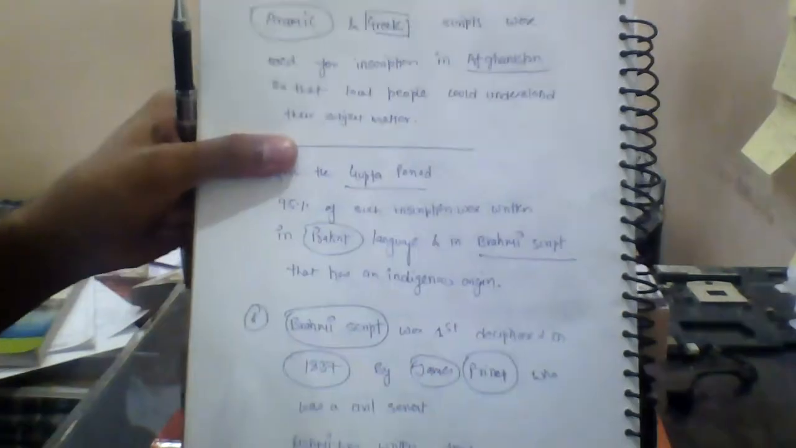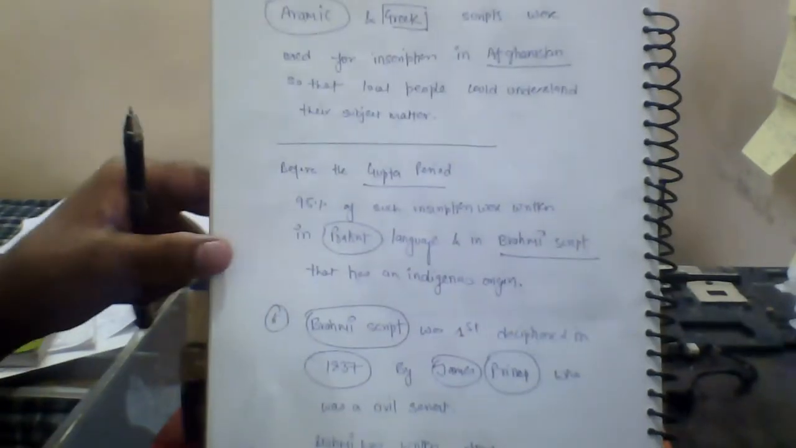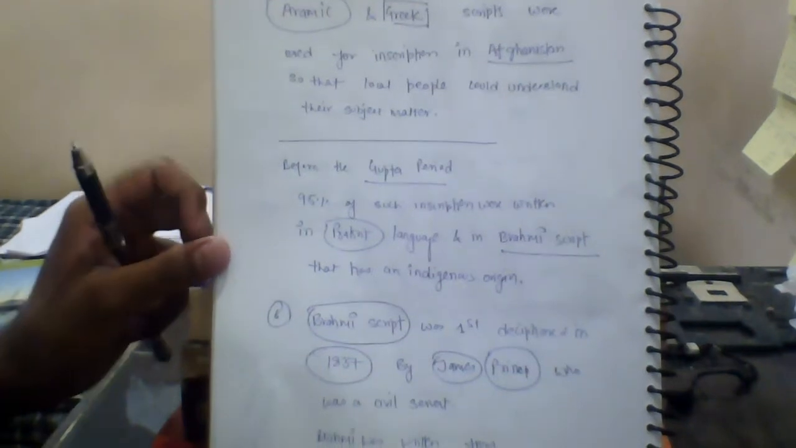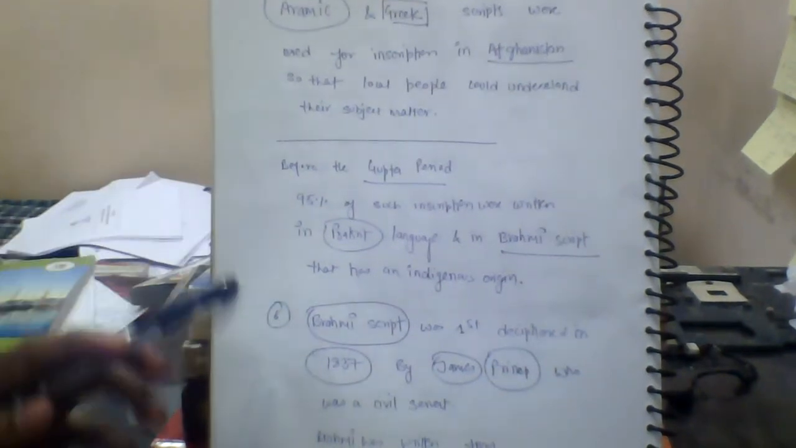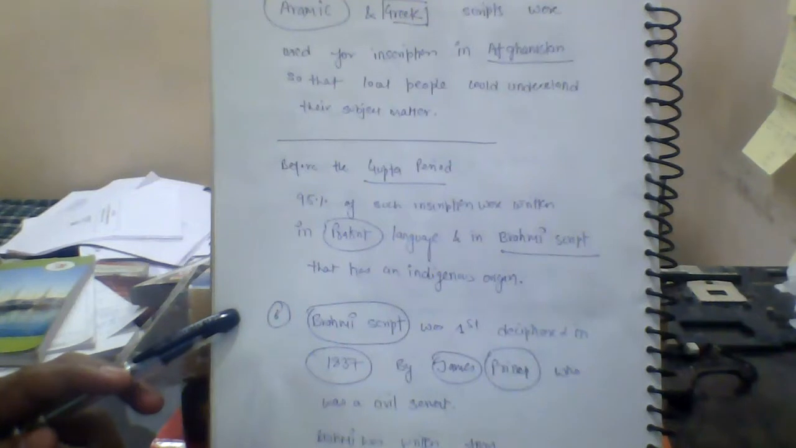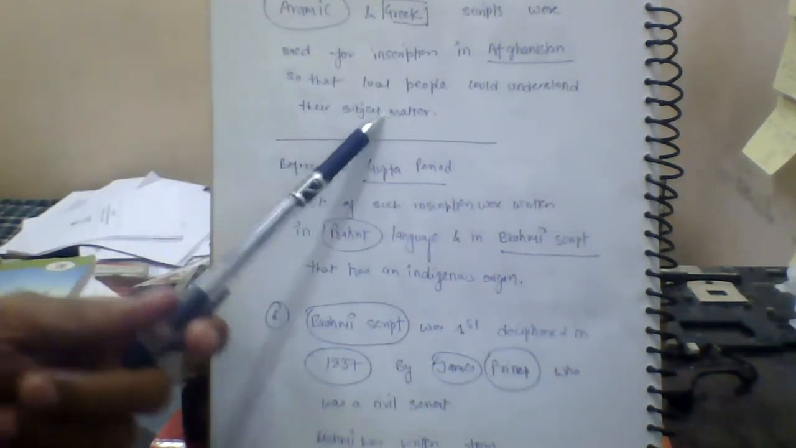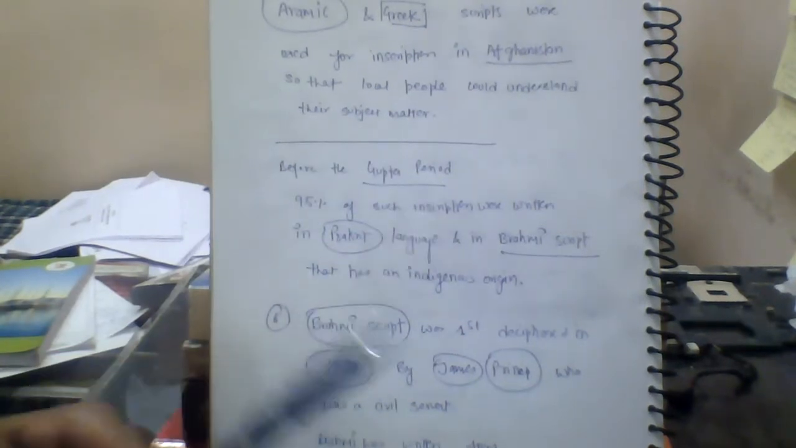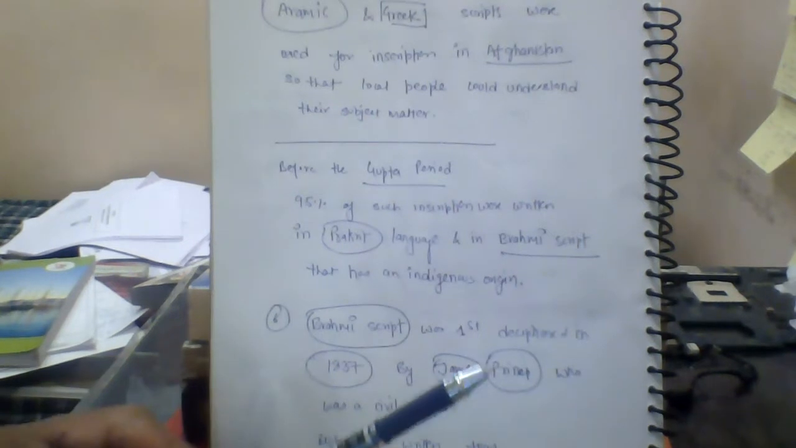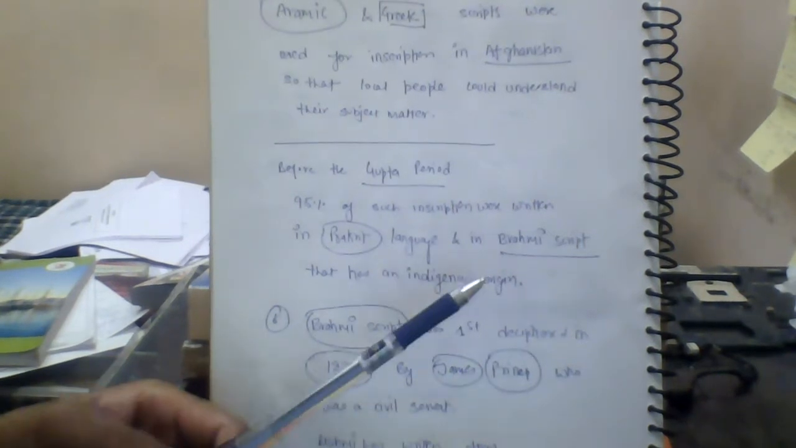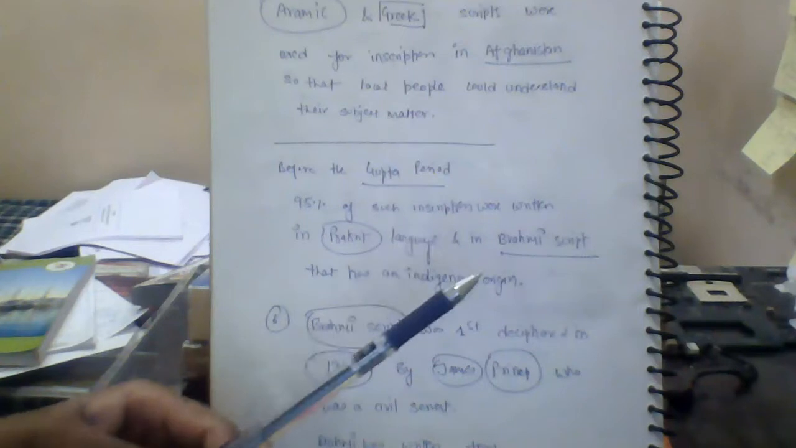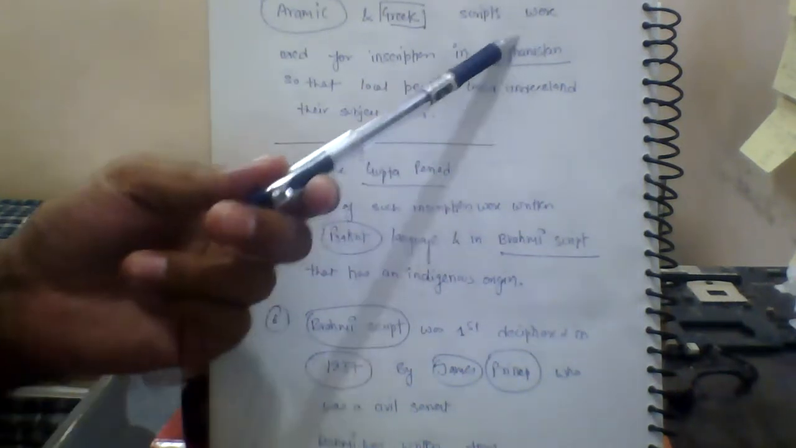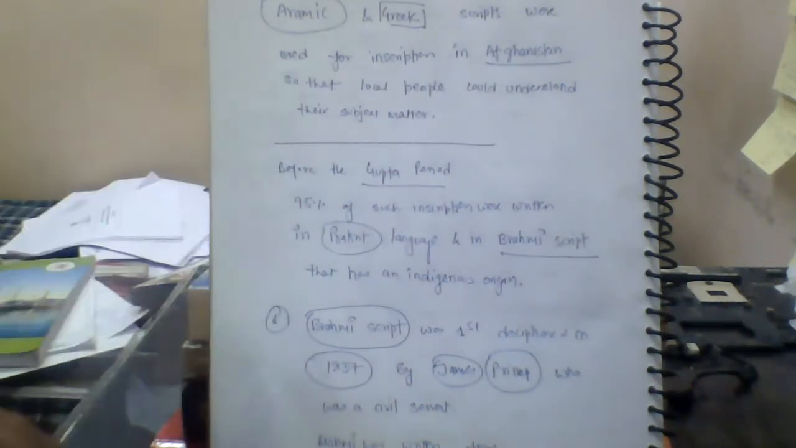Now moving to the next thing. Aramaic and Greek scripts were used for the inscriptions in Afghanistan, so that the local people could understand their subject matter. As you can see, Ashokan inscriptions were written in different languages at different places, so the local people could easily understand. For instance, in Afghanistan they were written in Aramaic and Greek.